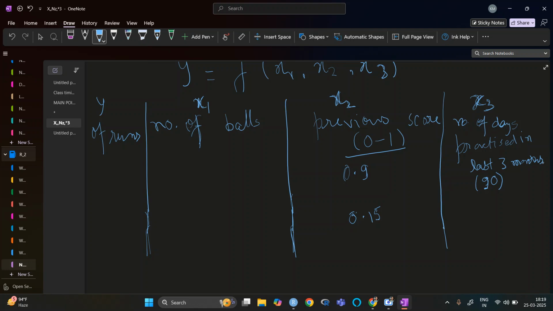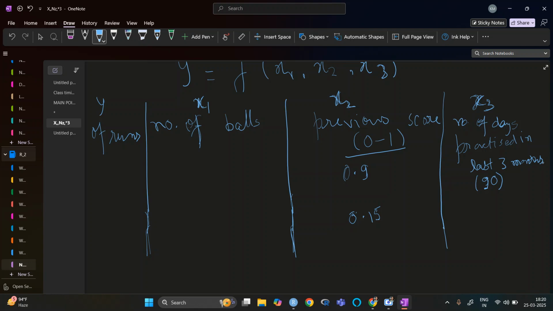They all are independent. Take previous score: maybe a person scored better and then stopped practicing, or maybe he scored better and then tried to make it even better, so he may not have practiced enough.